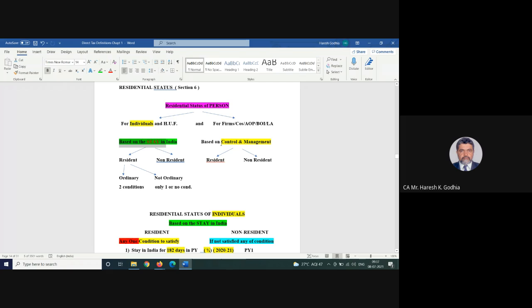But just to inform you how a firm or company is determined as resident, their control and management is seen. Where exactly the control is, where exactly the management is sitting. Is it sitting in India and deciding, or is it having the entire office and everything outside India, and they are sending the information here?